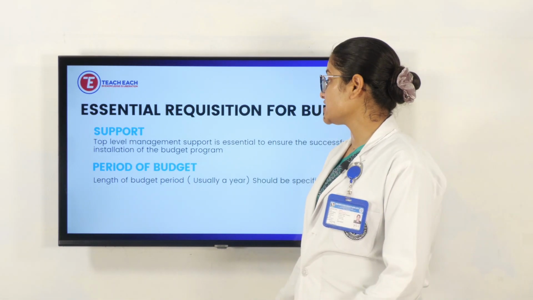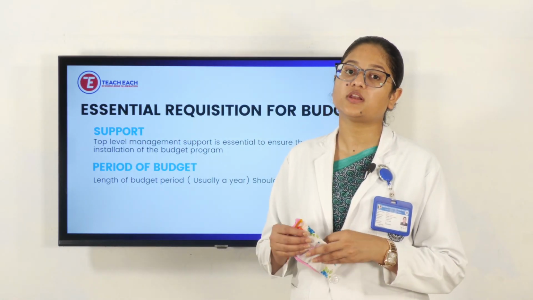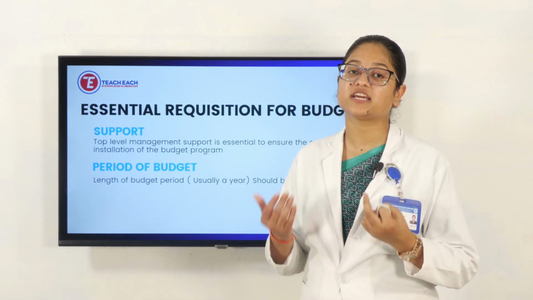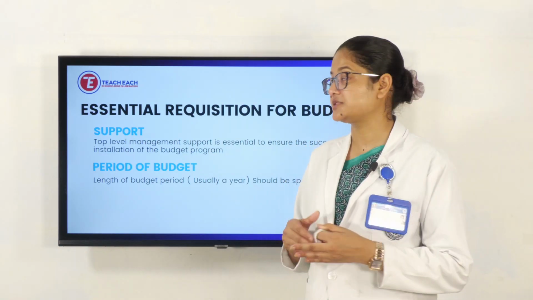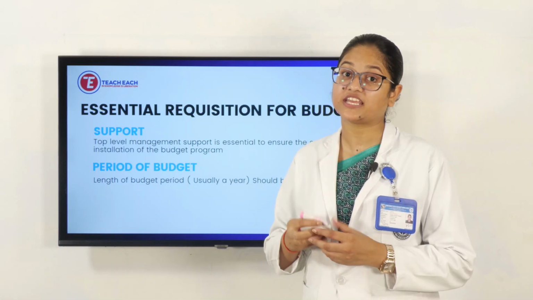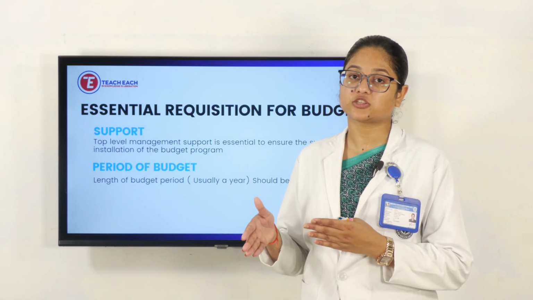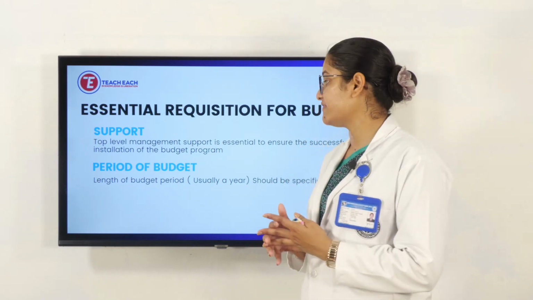Support. Top level management support is essential. If an organization is doing this, then all the persons who are involved, directly or indirectly, are responsible. Among them, the top level managers are mainly responsible, because the authority is held by them, and they are the ones giving the responsibility or delegation of work to the lower authority. So they should be capable and supportive to the other staff and members.